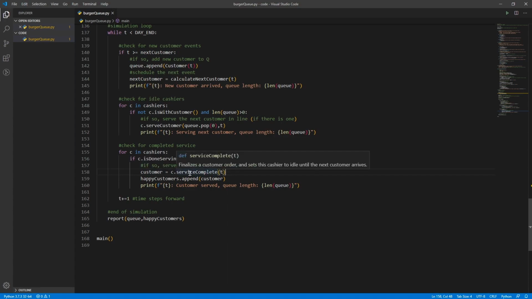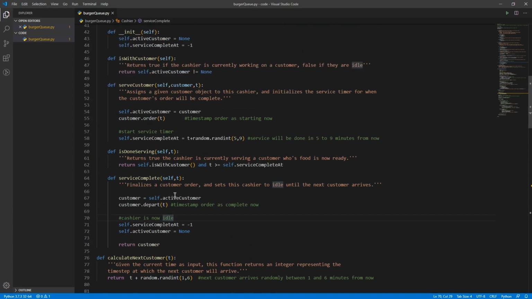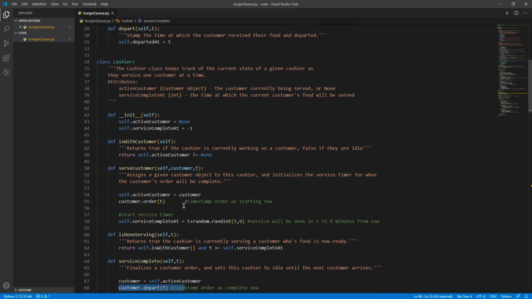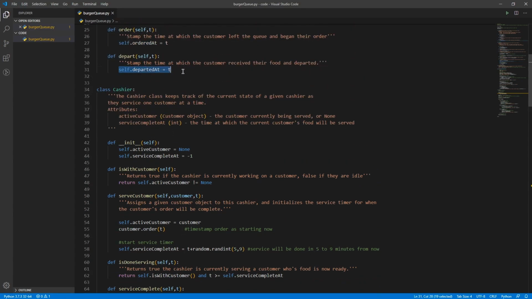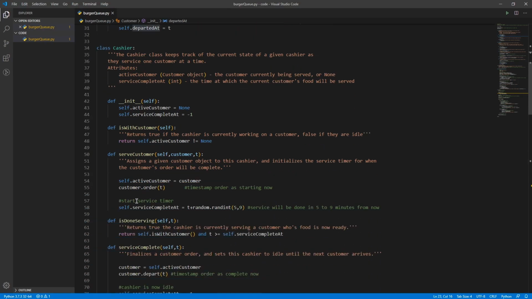Oh, sorry, this is a different method. This is the method inside the cashier. Service complete does a few things. First off, we need to get the active customer out of the cashier. There's the timestamp there, customer.depart. That's inside the customer, self.departed at t. So that stamps that third time for the customer. So now they have arrived, when their order started, and when their order finished, all timestamped.